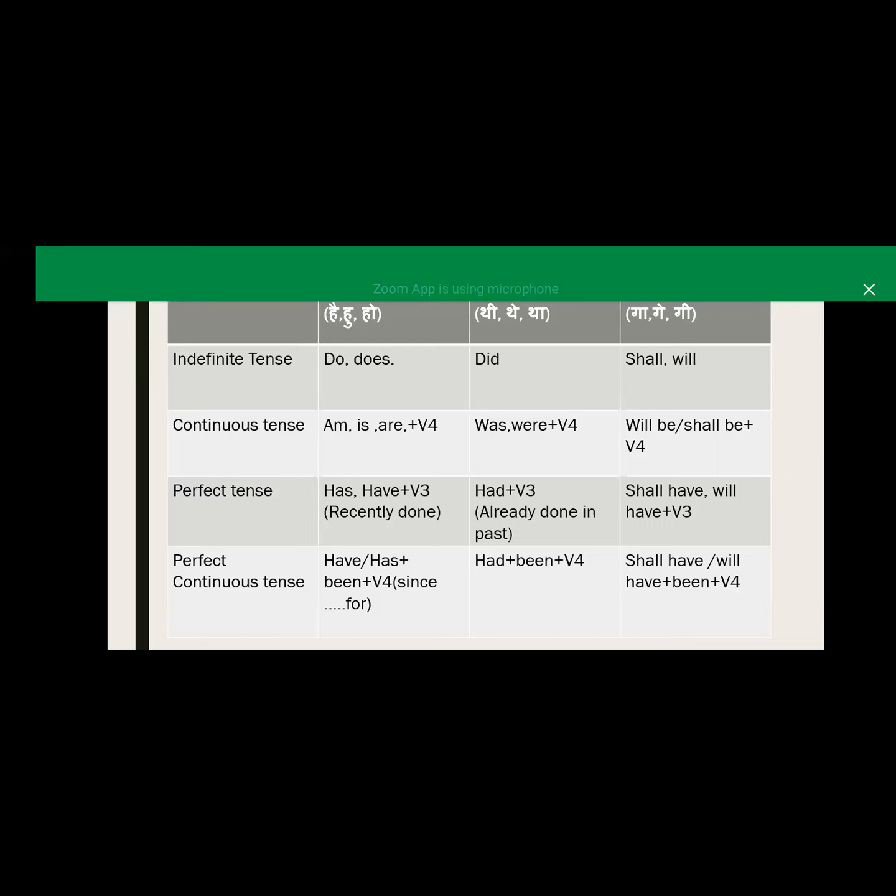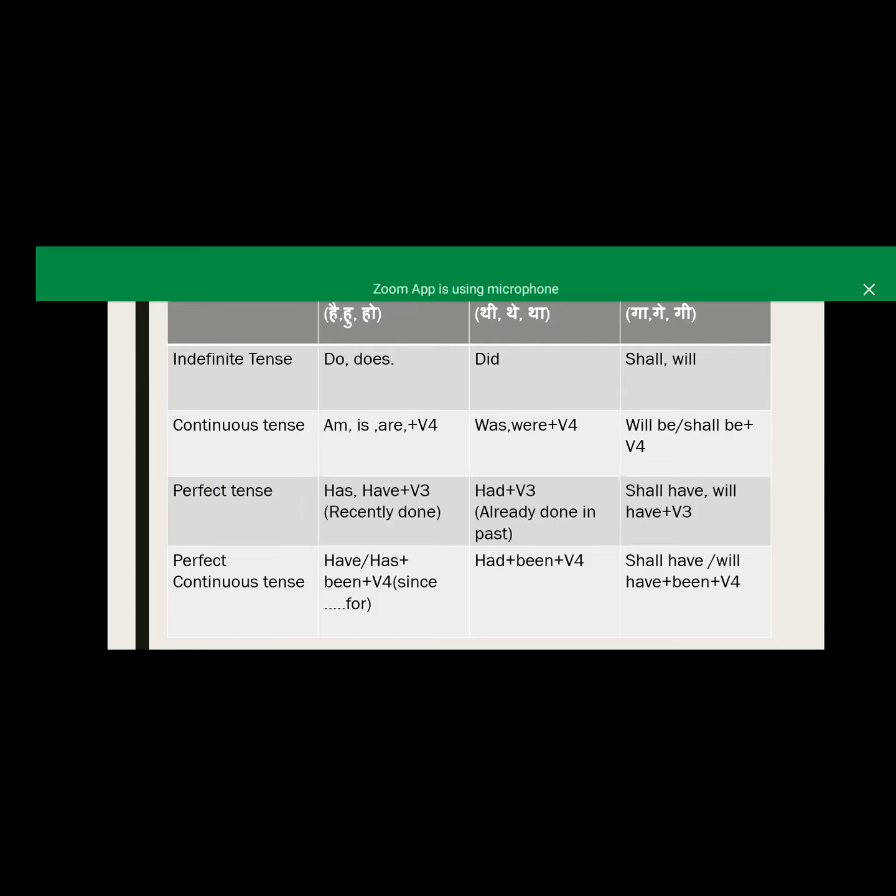So for the indefinite tense, we are using did as a helping verb in our sentence. For all pronouns we are using did because we have only one helping verb for the simple past tense, that is our indefinite tense. So I did, we did, he did, she did, it did, they did, and for a singular person name we use did, and for a plural person name we also use did in our simple past tense sentence.